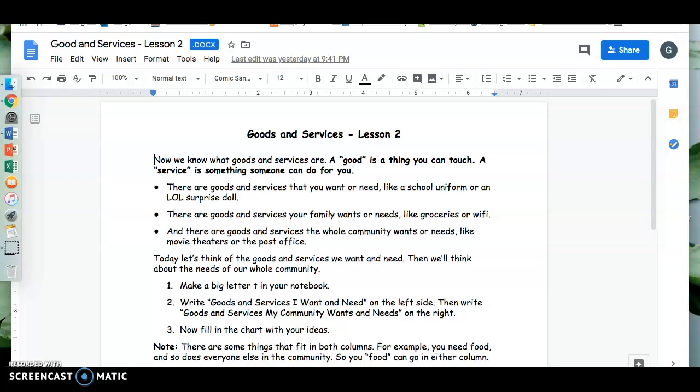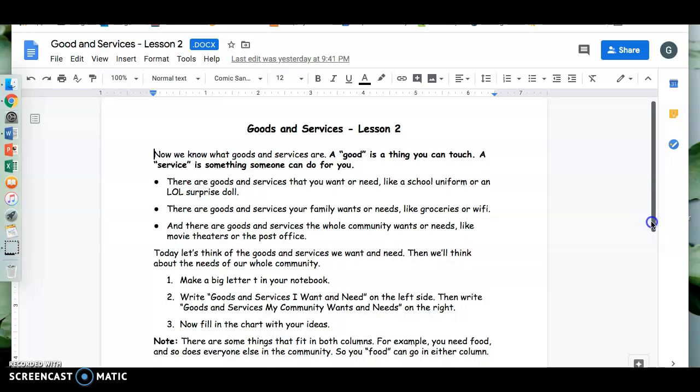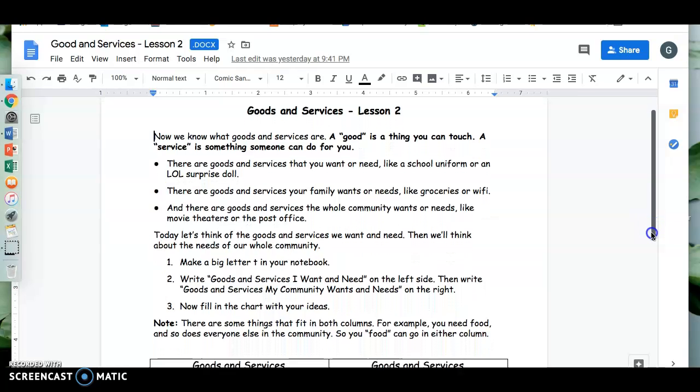Today, let's think of the goods and services we want and need. Then we'll think about the needs of our whole community. Take out your notebook and make a big letter T. We're going to make another T chart.